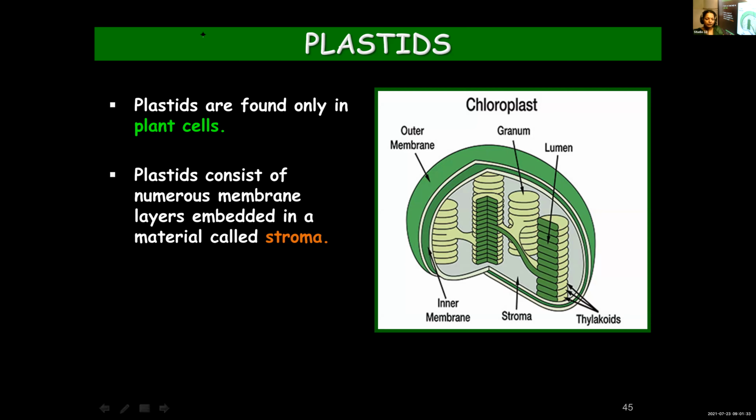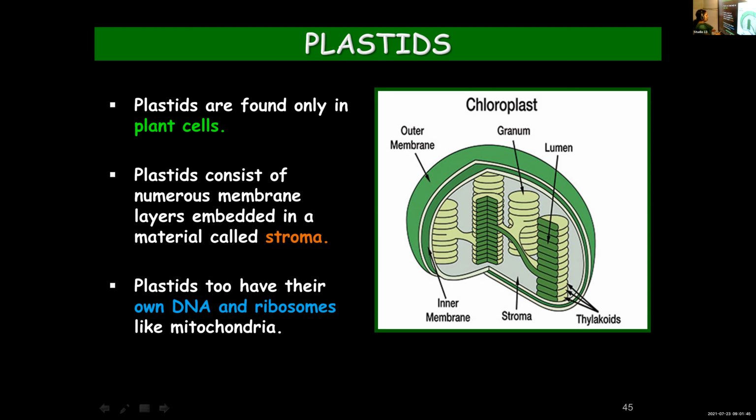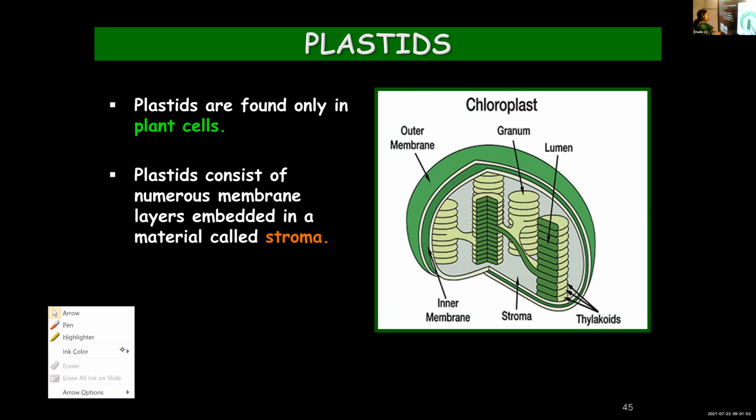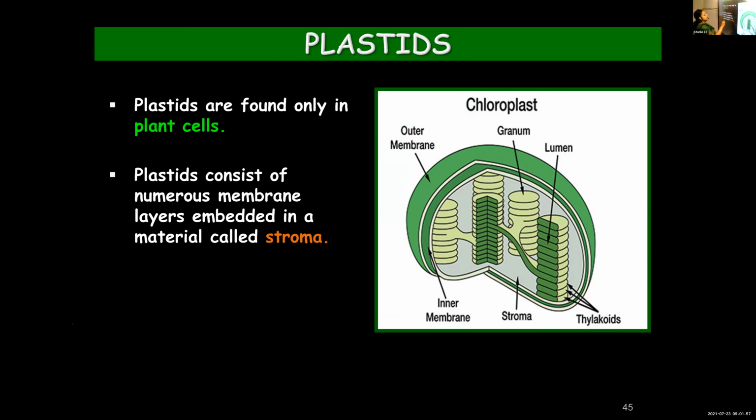So you don't have to learn in detail about the structure, but I'll tell you briefly about it. Plastids consist of numerous membrane-bound layers, and these layers are present in a matrix known as stroma.